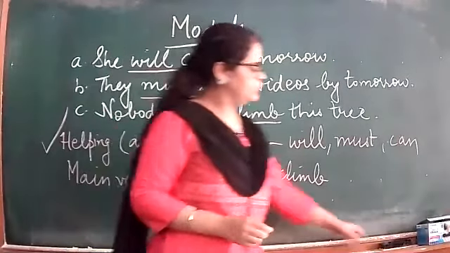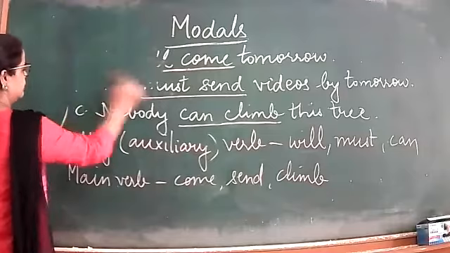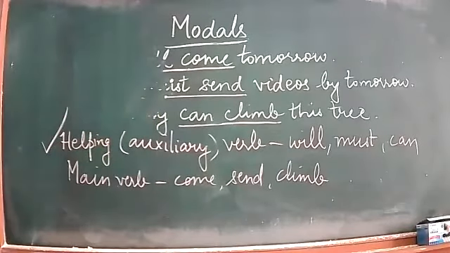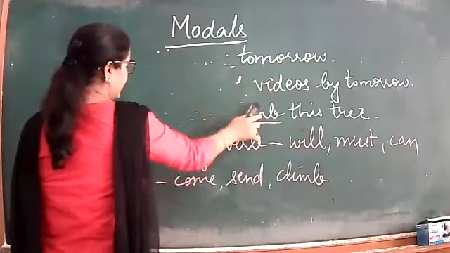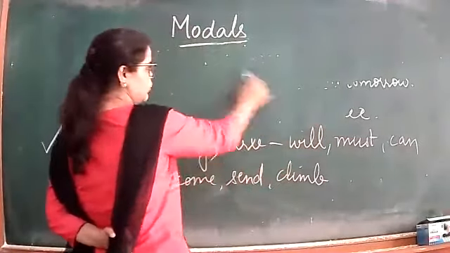Model is a helping verb that comes with the main verb to express ideas like possibility, permission, obligation, etc. Possibility, you know that something is possible.